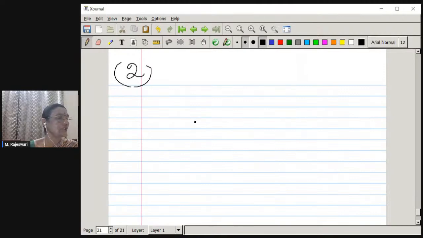The second question is, find the factors of 7429. We have to find out what the factors of this number are. What I have told you is, try with 2, not responding; try with 3, not responding; try with 4, not responding; 5 obviously not a factor; then 3 and 2 are not there, so 6 is not a factor; and 7 is not a factor.